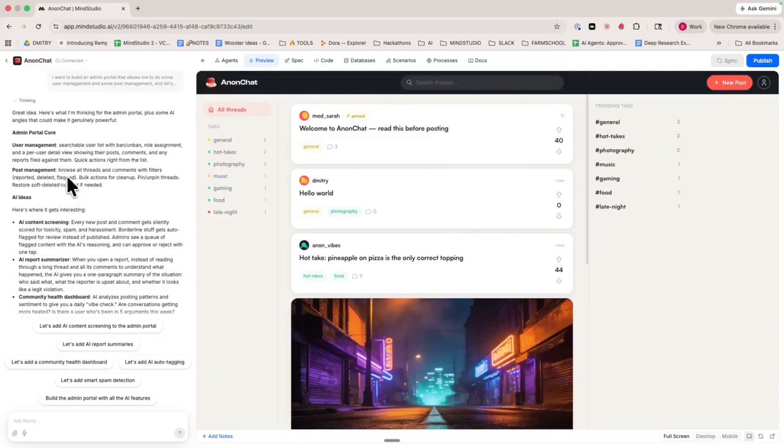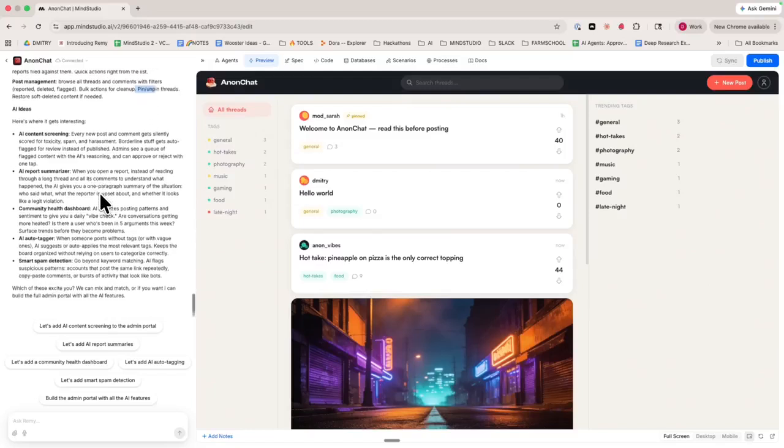Post management, browse all threads and comments with filters: reported, deleted, flagged, bulk actions for cleanup. Nice. Pinning and unpinning, sounds great. AI content screening, every new post and comment gets silently scored for toxicity. AI report summarizer, when you open the report instead of reading through a long thread. These are all awesome. And it's giving us some choices, or we can just type here.